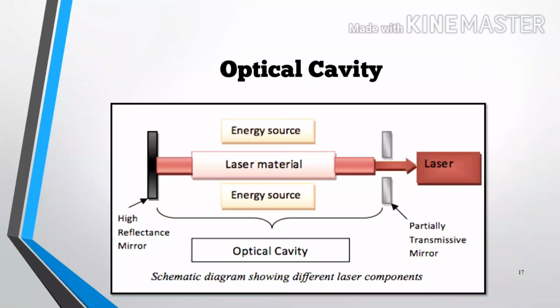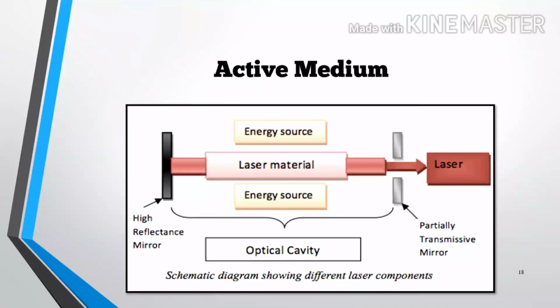Optical cavity. It is made up of two mirrors and a hollow optical cavity. The first one is a highly reflective mirror, and the second one is a partially reflective or partially permeable mirror. Active medium.